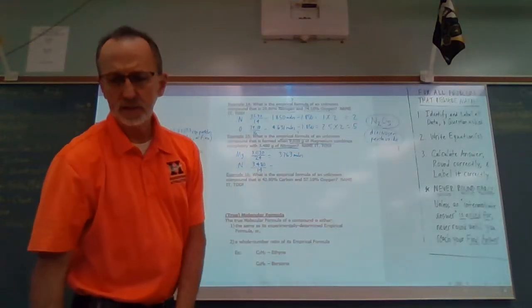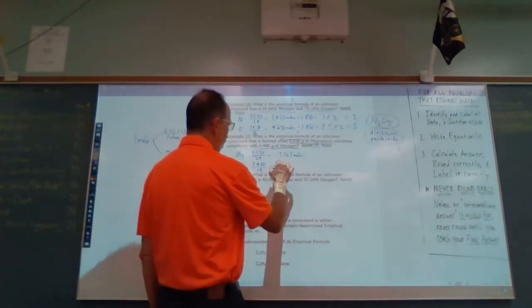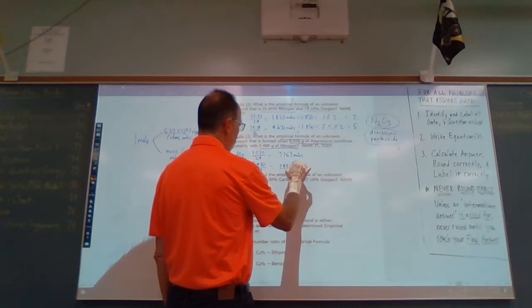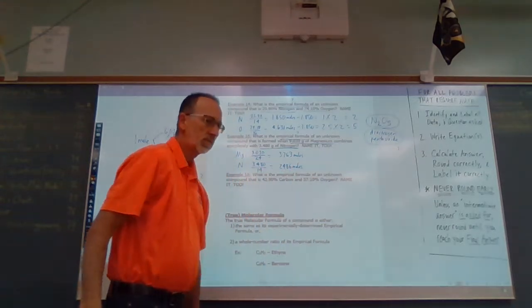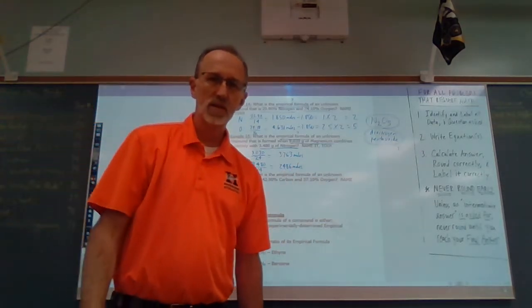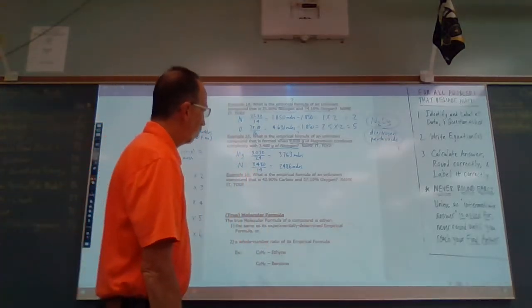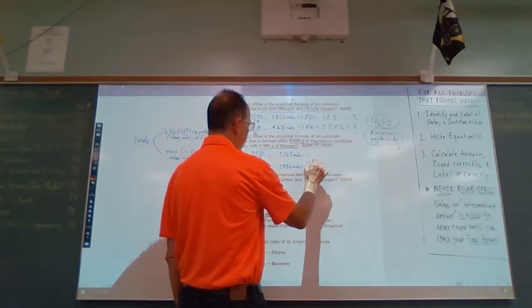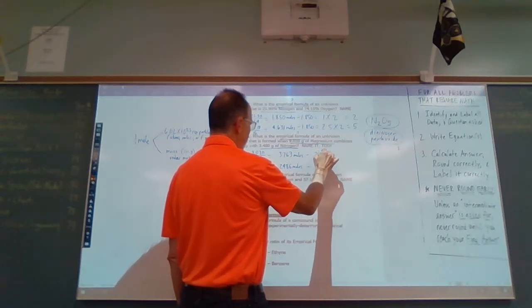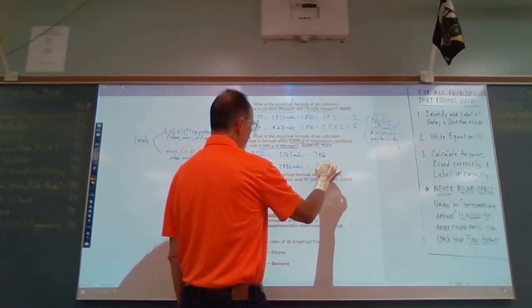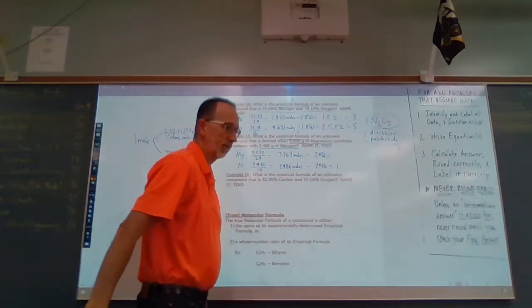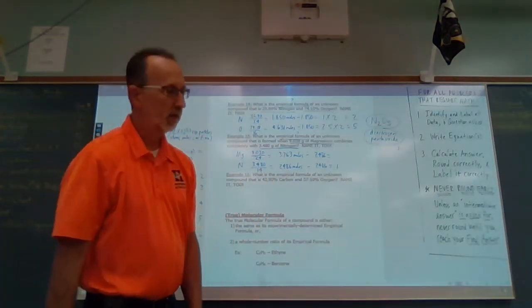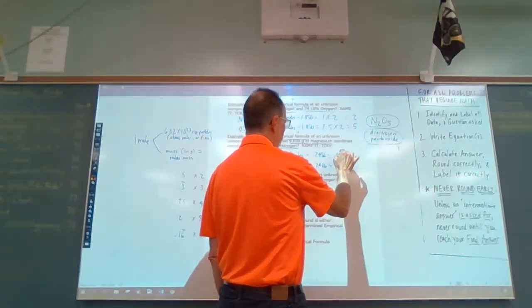And the second one, I get 0.2486 moles. Mass divided by molar mass equals moles. So we divide both of those by the smallest number, 0.2486. And again, the bottom one is 1, of course. And the top one comes out right at around 1.5.